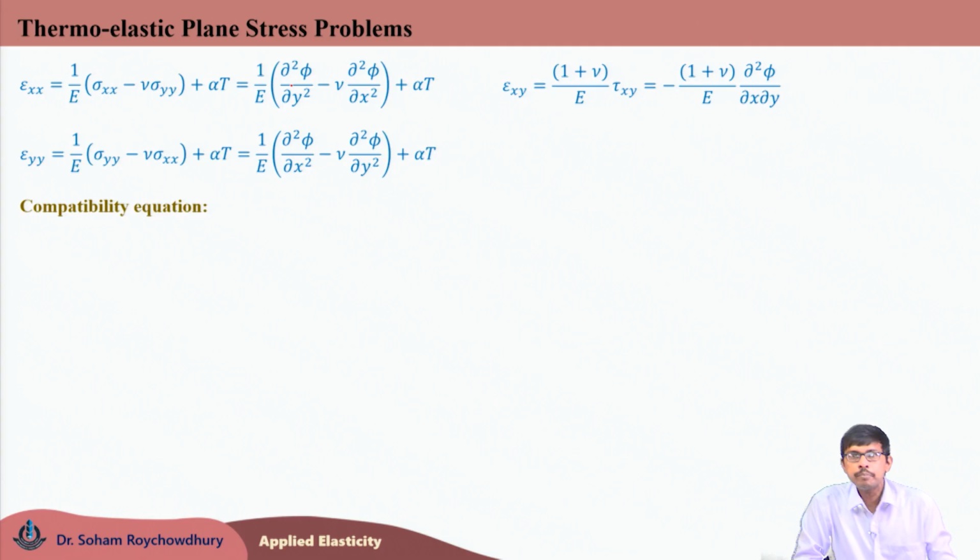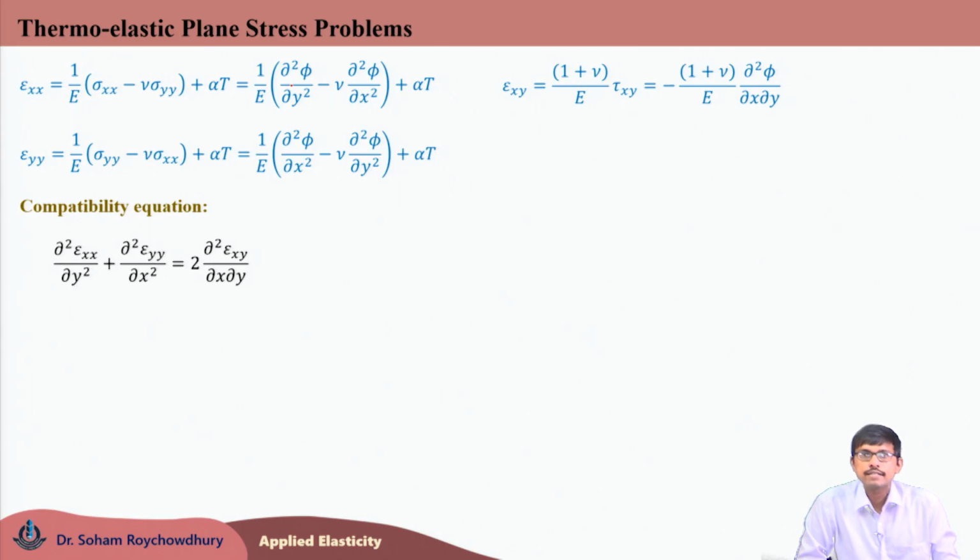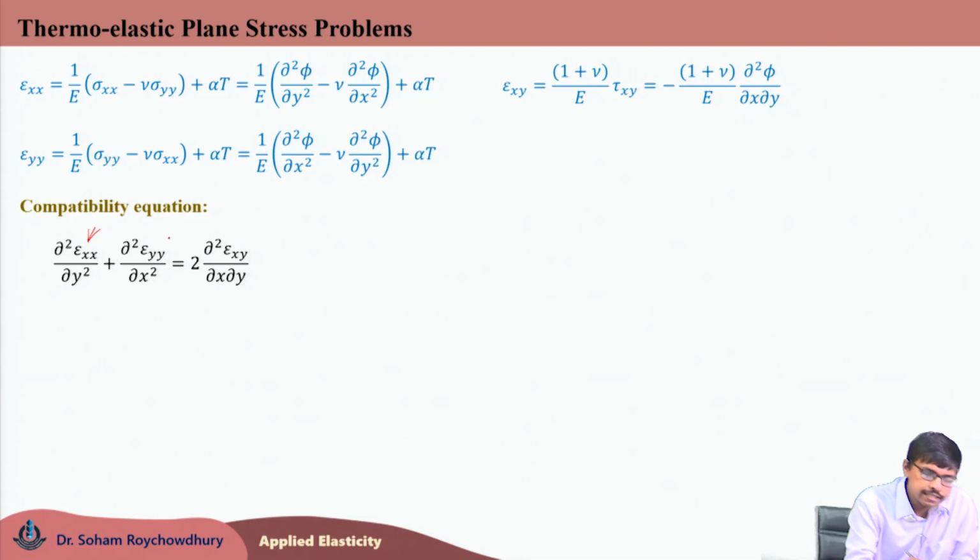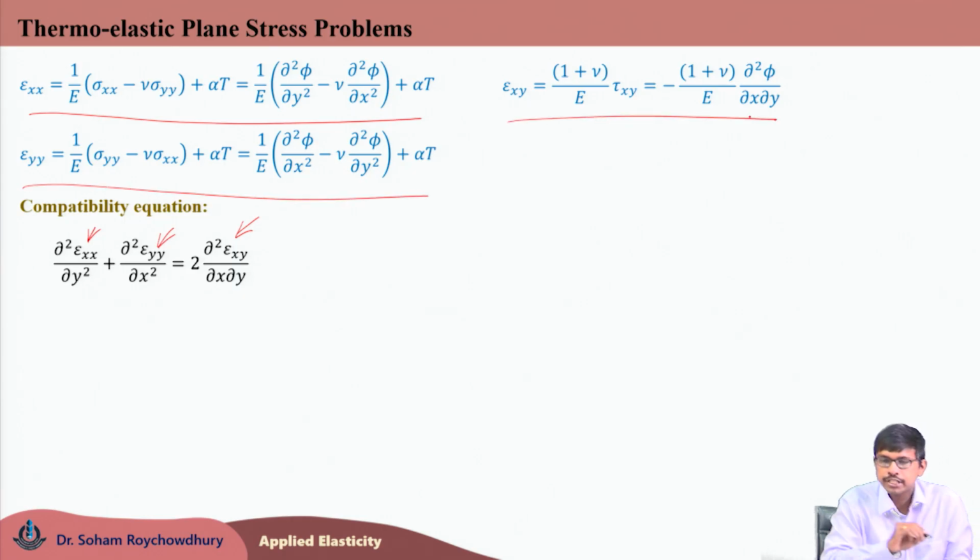So, for the 2D problem, the only compatibility equation left to be satisfied is this: del 2 epsilon xx del y2 plus del 2 epsilon yy del x2 is equal to 2 times del 2 epsilon xy del x del y. Here epsilon xx, epsilon yy and epsilon xy are replaced in terms of these equations.